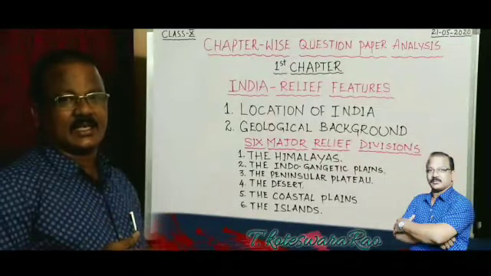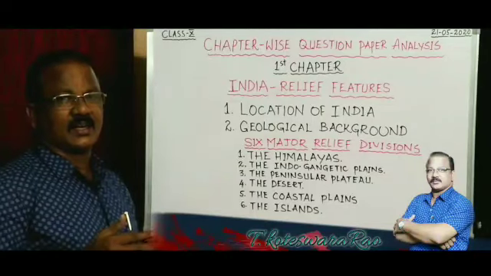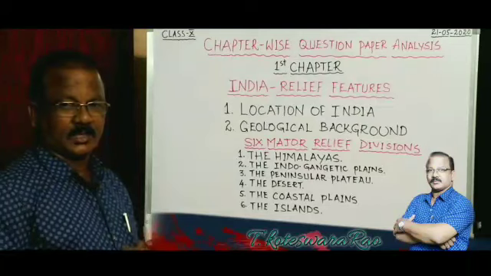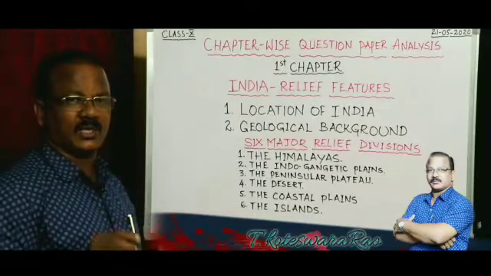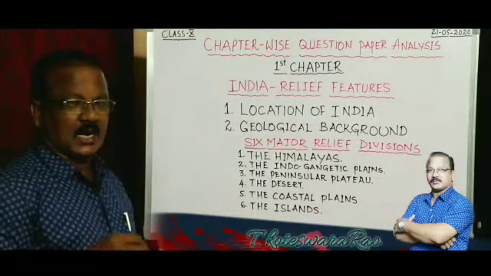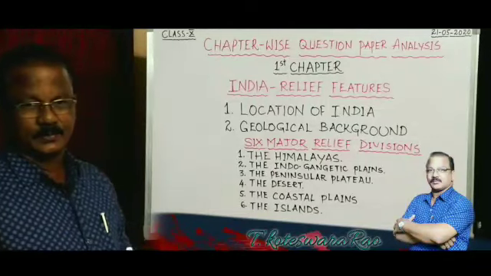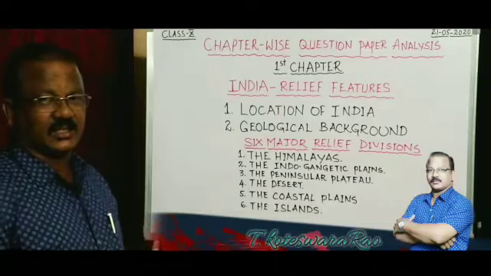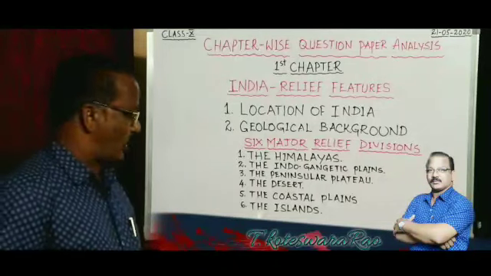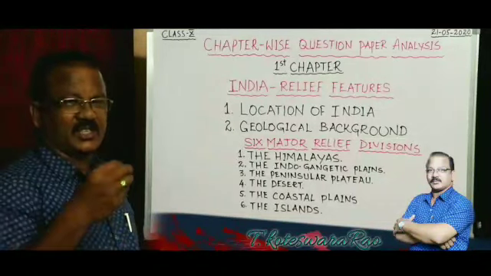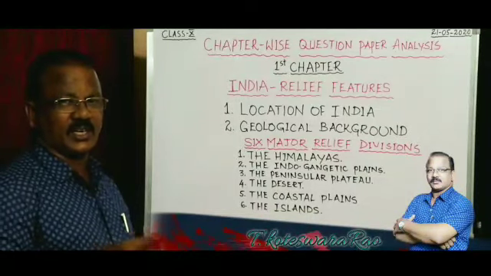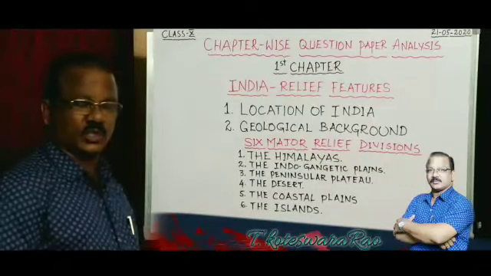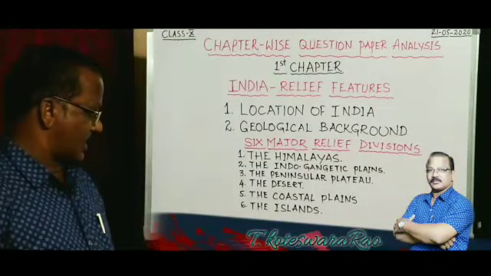What is the lake in India that is shared between Andhra Pradesh and Tamil Nadu? If the question is that, you have to write Pulicat Lake. And what is the freshwater lake that is in Andhra Pradesh? If that question is asked, you have to write Kolleru Lake. And what is the saltwater lake that is situated in Orissa? Chilka Lake is the saltwater lake situated in Orissa state.